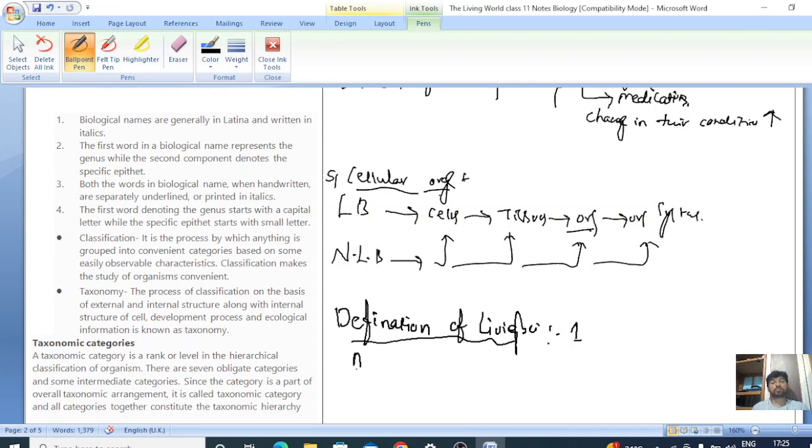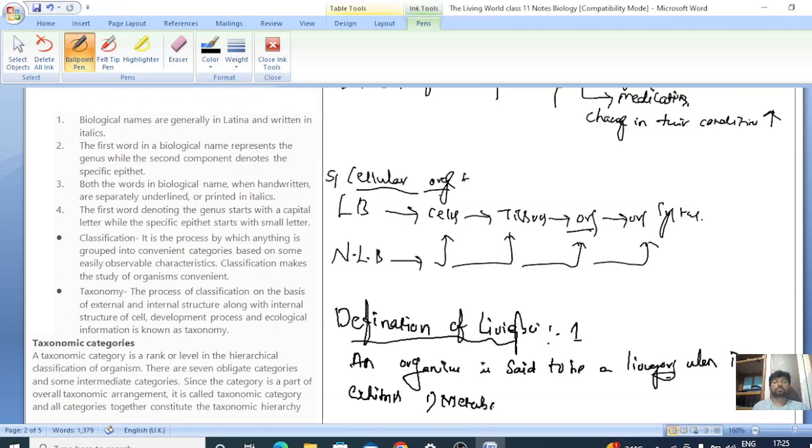An organism is said to be a living organism when it exhibits metabolism, response to stimuli, and is made up of cellular organization.